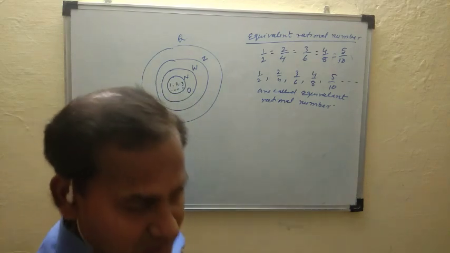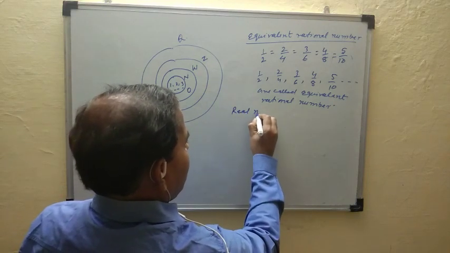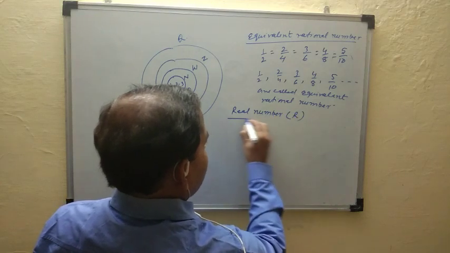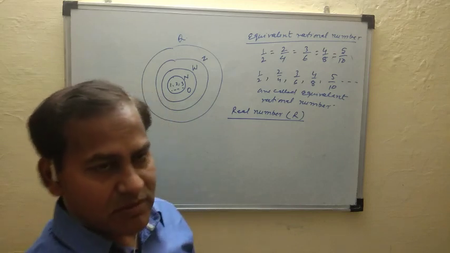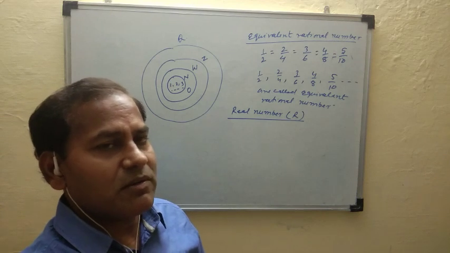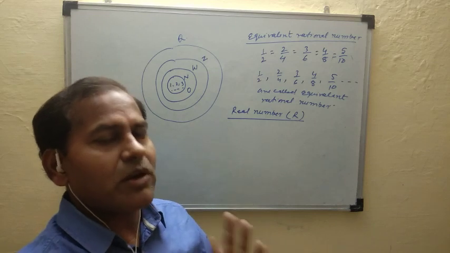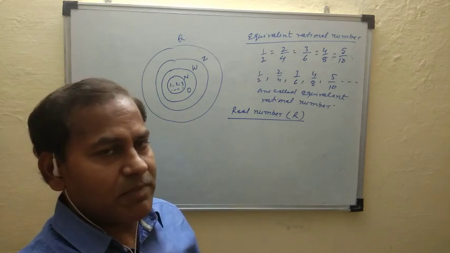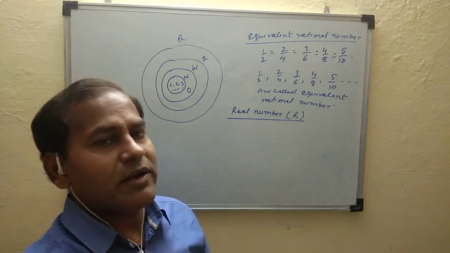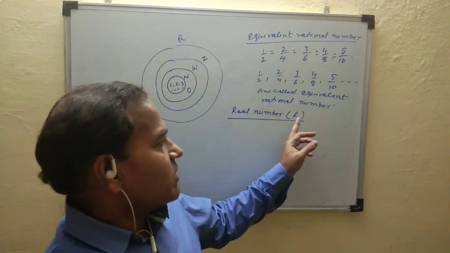Next, real number. Real number is denoted by R. Right definition of real number: a number whose square is non-negative. Once again, a number whose square is non-negative is called a real number and it is denoted by R.